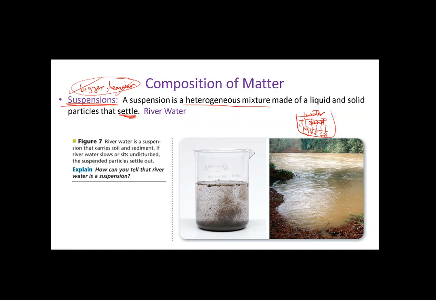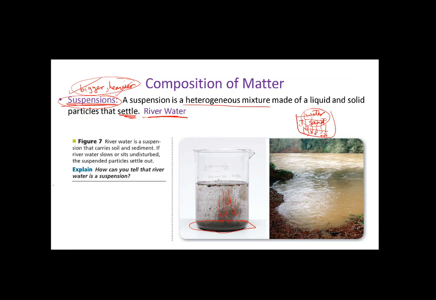So in this case, the mixture of water with sand is called a suspension. Like the river water, it's also a suspension. You will find the particles of sand move down and settle down to the bottom of the cup or the beaker. So that's called suspension.